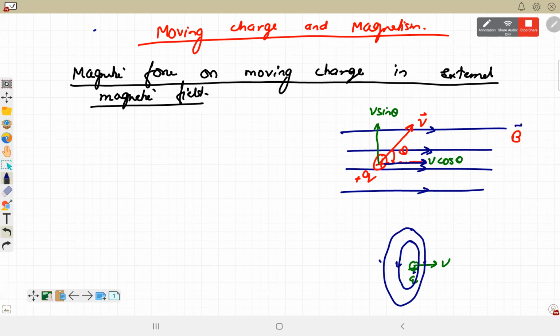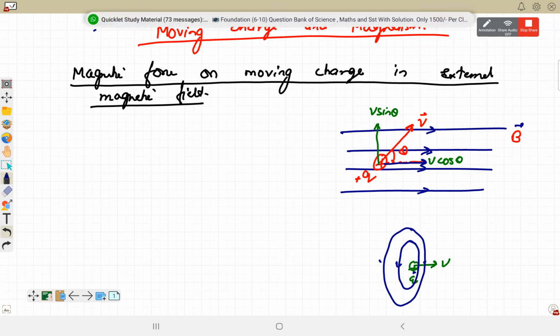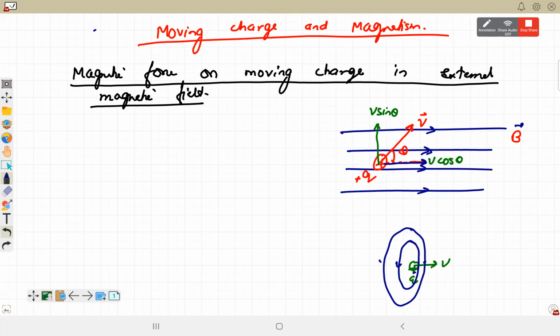So in the direction of external field, which component will produce the magnetic field? Is it v cos theta or v sin theta? V sin theta, because v cos theta is parallel.